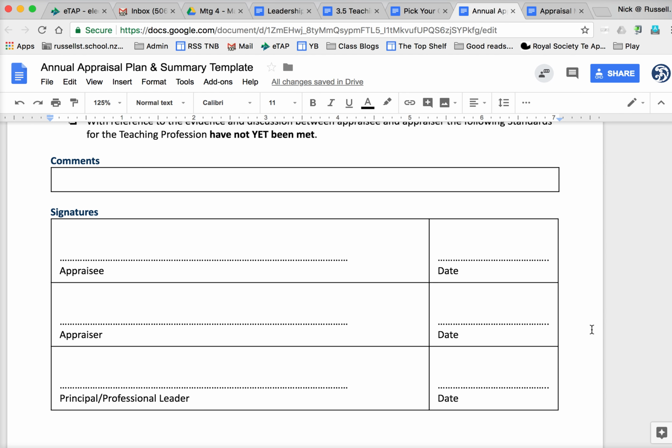And then as a principal, I will look at all of these because I, of course, won't necessarily be the appraiser. I will go through and check them. What that does for me is give me the evidence that this teacher has been through a robust appraisal process. And when you come to me and ask me to sign off your certification to renew your teacher certificate and registration, I can do that without a worry, because I know there's been a process where you've clearly been assessed against the standards for the teaching profession.